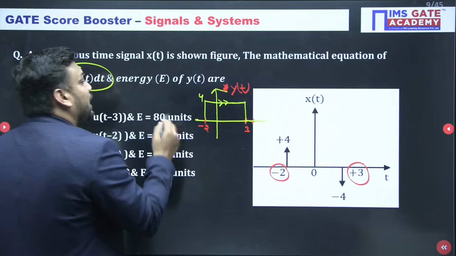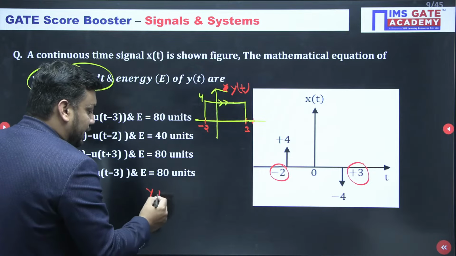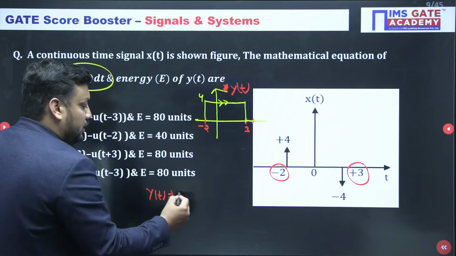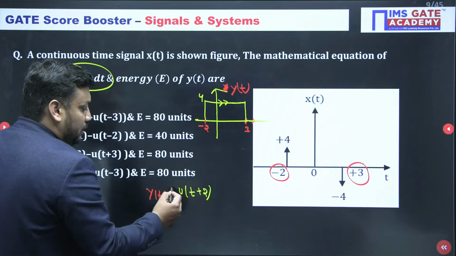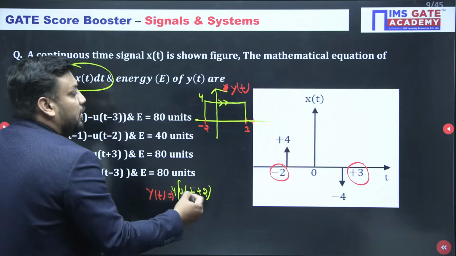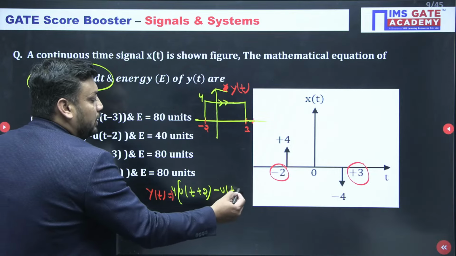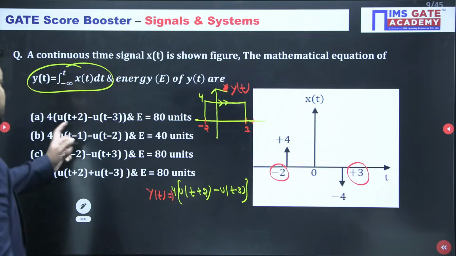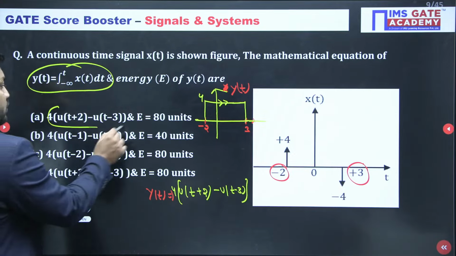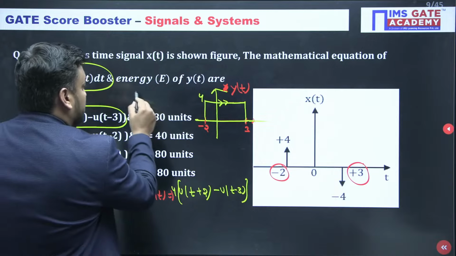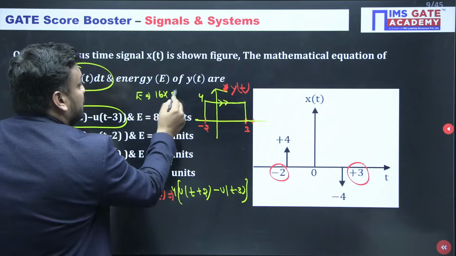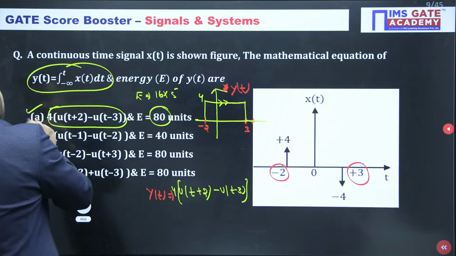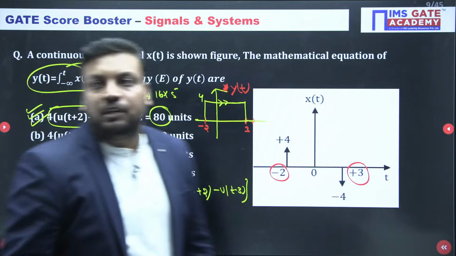And it is asking for the energy of y of t. So first of all, what is the y of t equation? Because it is a step nature, the equation is 4 times u of t plus 2 minus u of t minus 3. The magnitude is 4 outside, option number A. Now the energy of this is A square into B: 4 whole square, 16, into 5, 16 5 is 80. Shabash. So option number A is absolutely perfect.